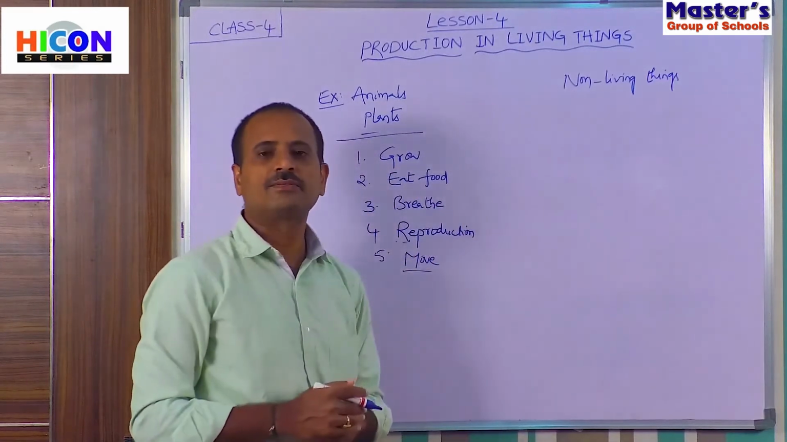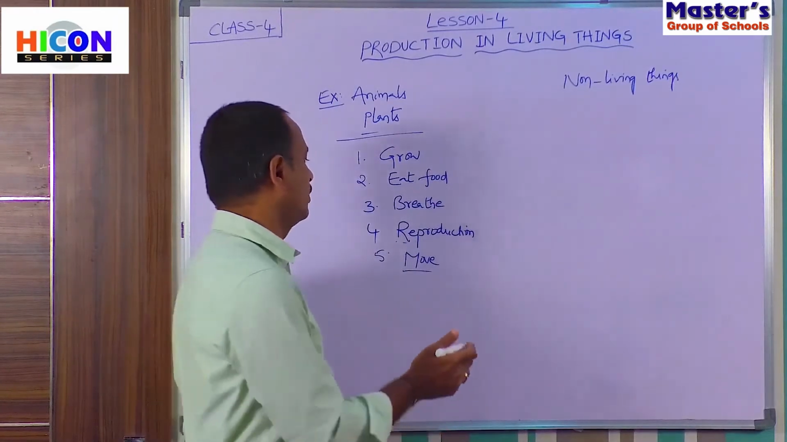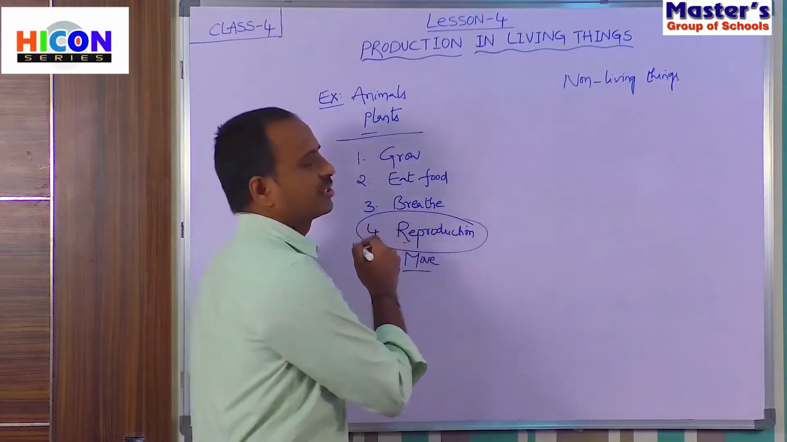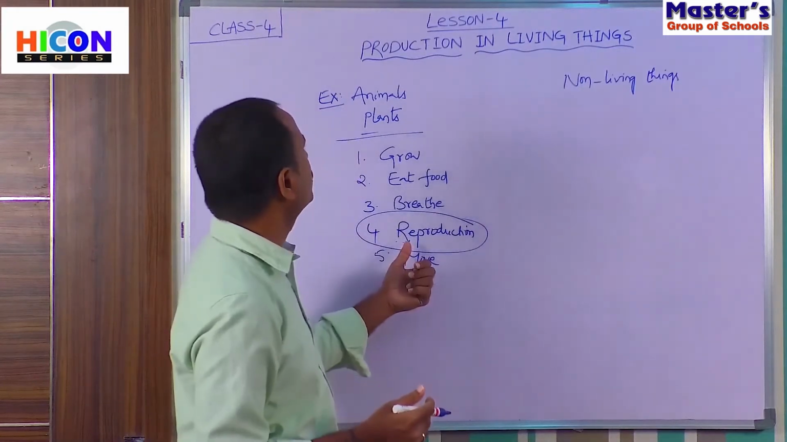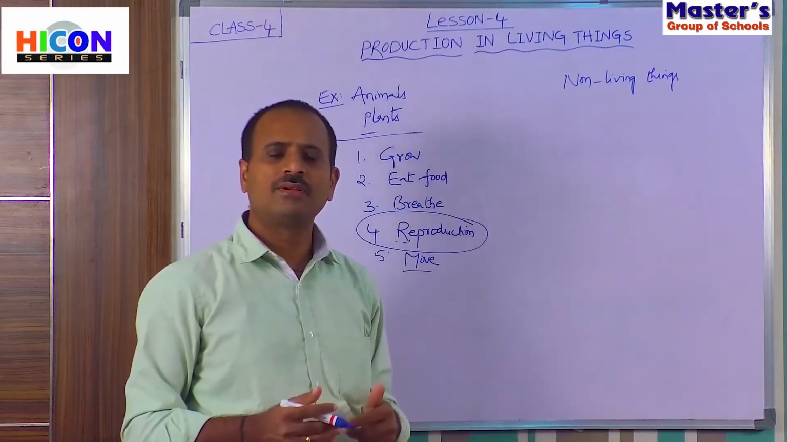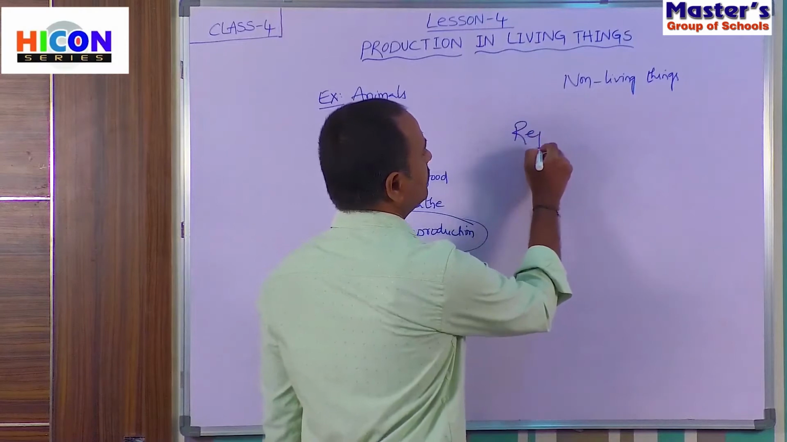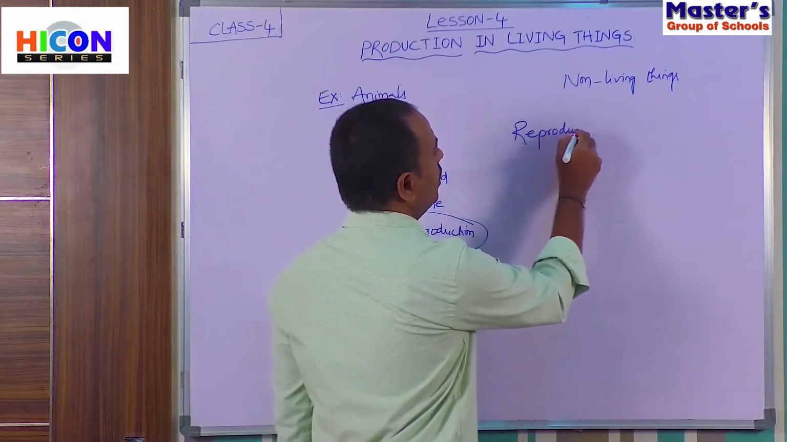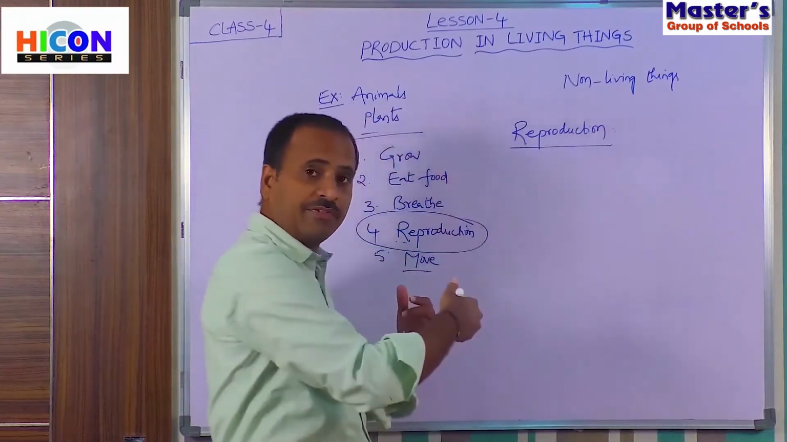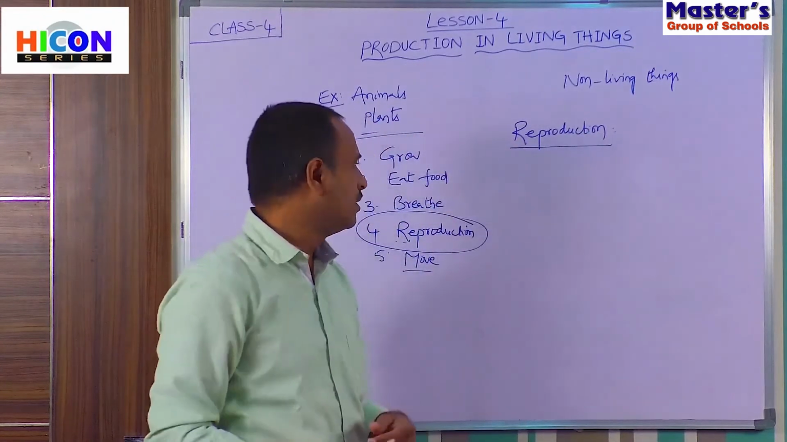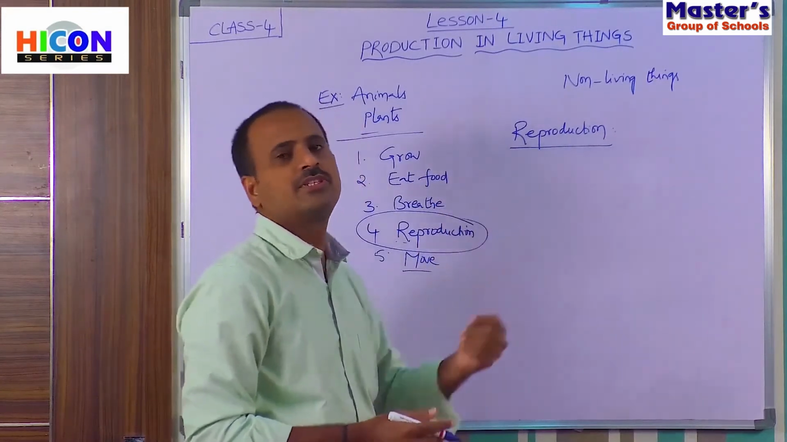these characteristics. So now our chapter is about the characteristics of living things, about reproduction. So now we are going to discuss this reproduction in living things. So what is reproduction? So children, what is reproduction? You have learnt about these characteristics in previous classes and in previous chapters.